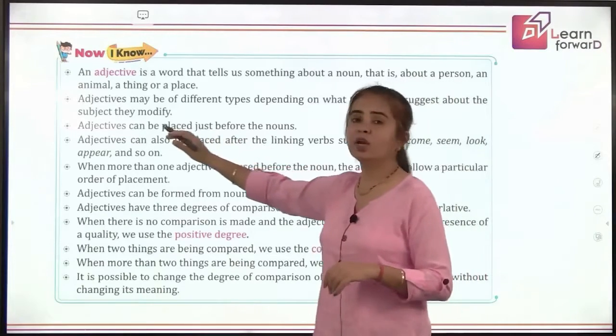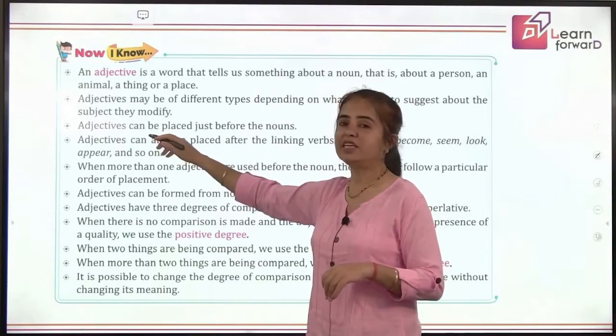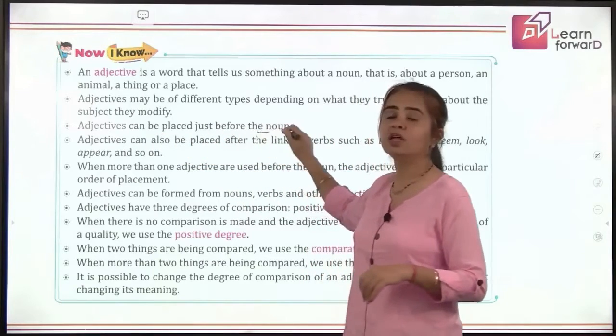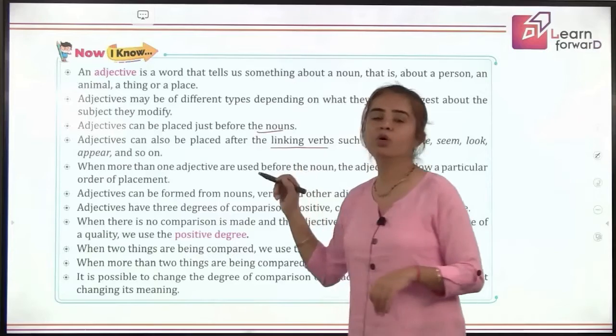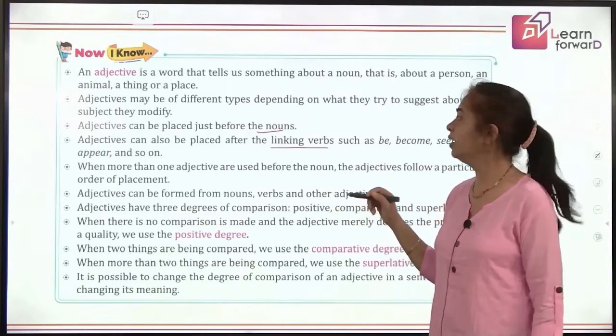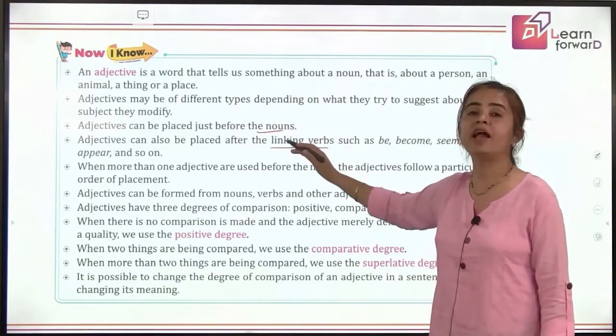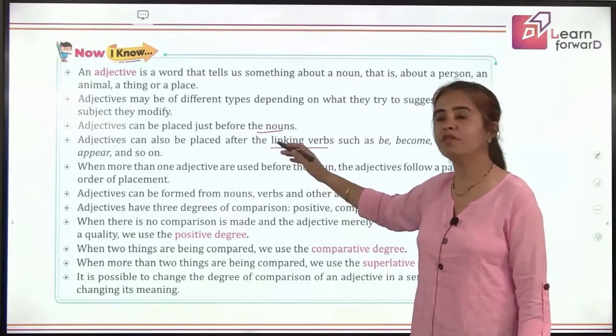So what about the position of adjectives? They can be placed before the nouns also, and they can be placed after the verb also in the sentence, right? So that was attributive and predicative position of adjectives.